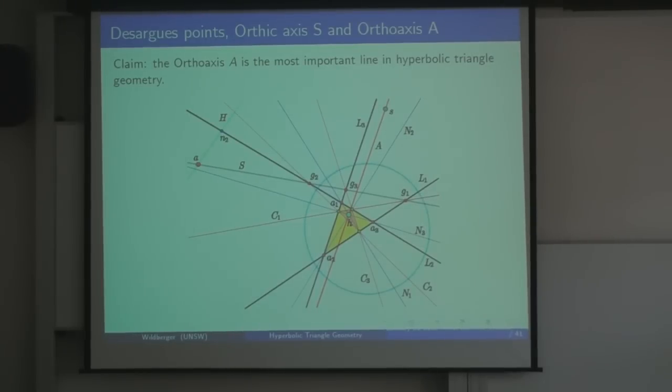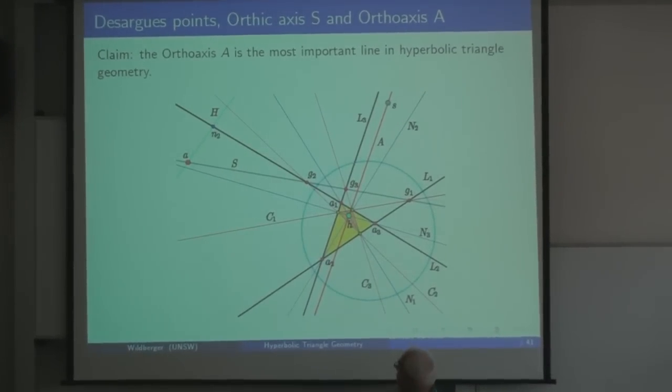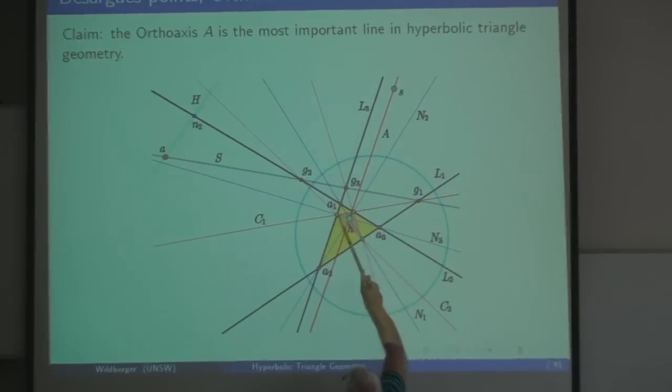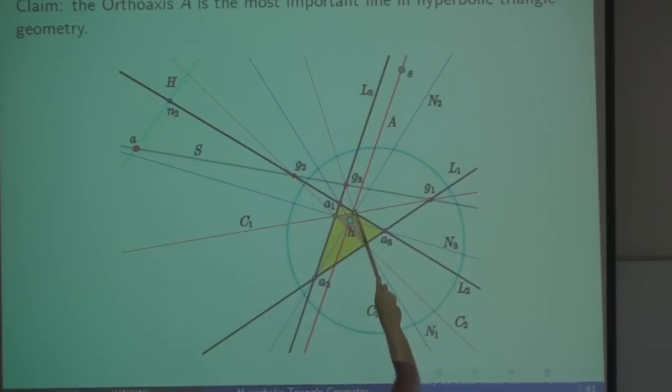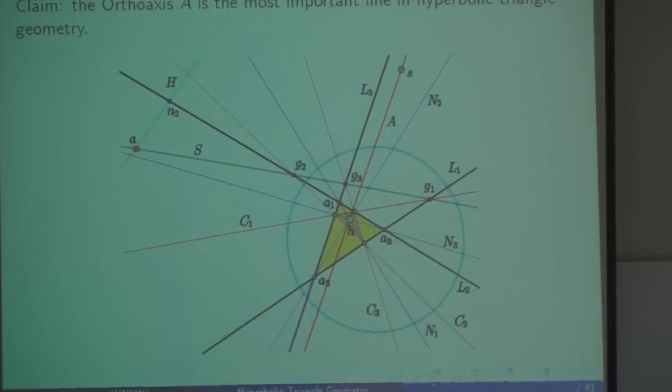Well, we use Desargues' theorem. Okay, so if we think of the Cevians formed by the orthocenter H, they result in this Cevian triangle formed by the 3 bases.